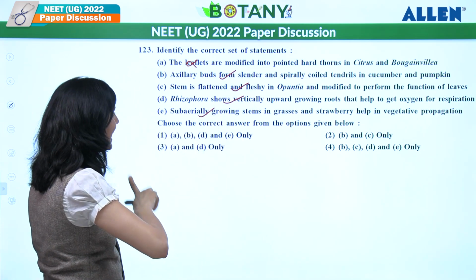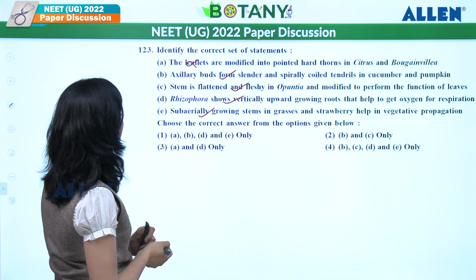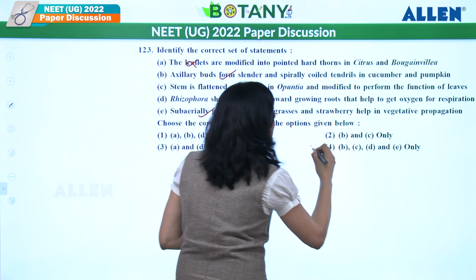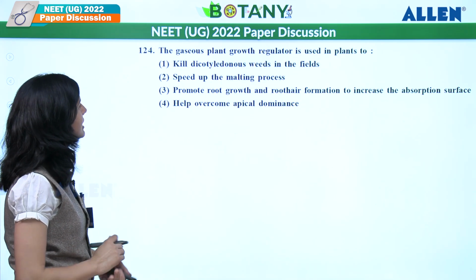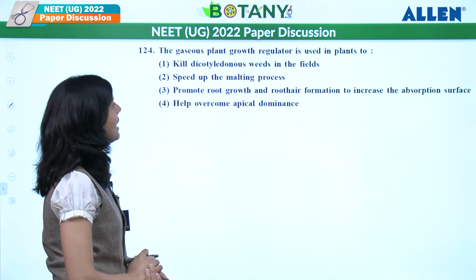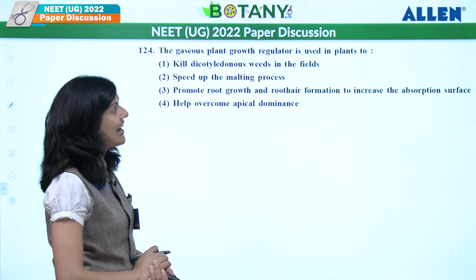So except A, everything is right. So what should be answer over here? B, C, D and E only. Fourth will be the answer. Let's see next. The gaseous plant growth regulator, ethylene.